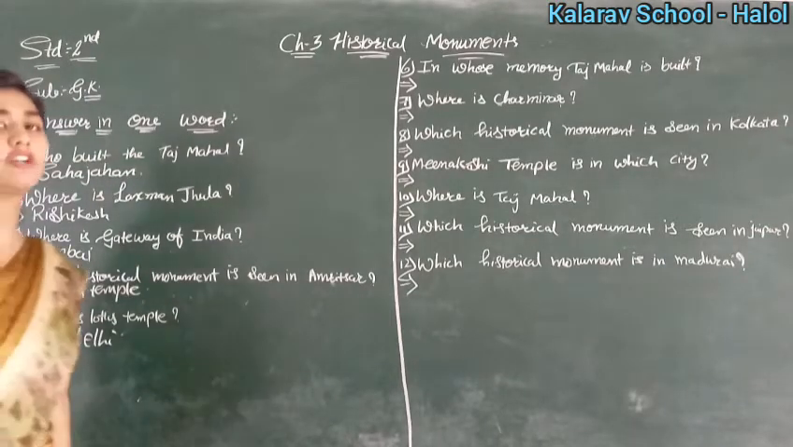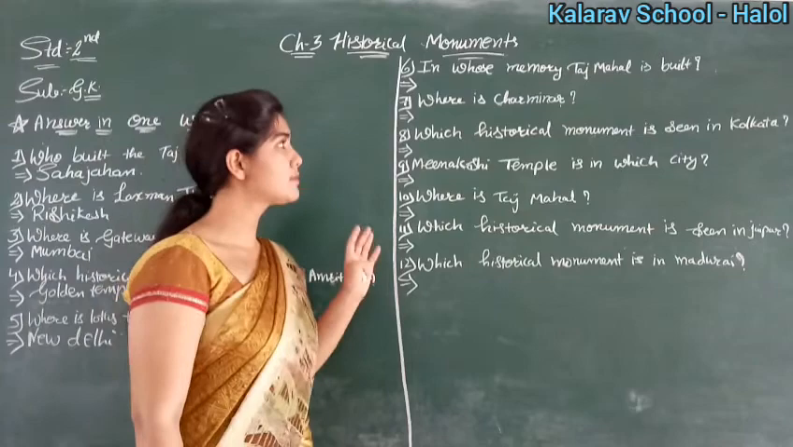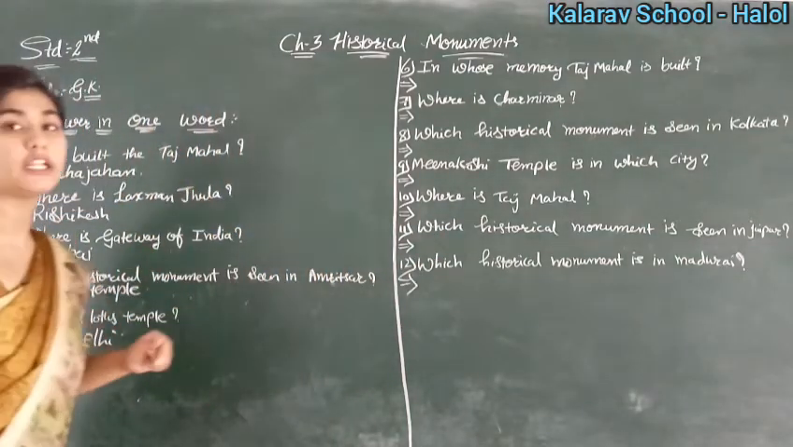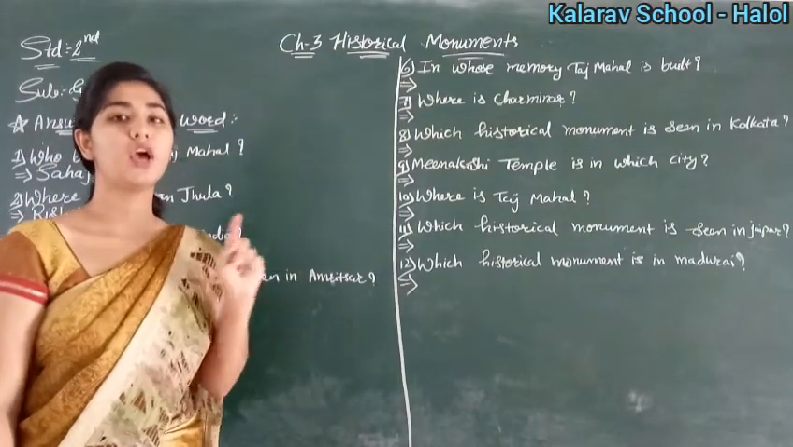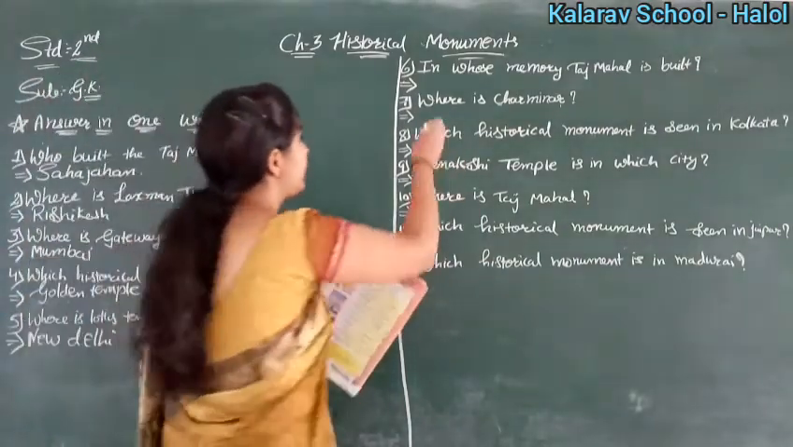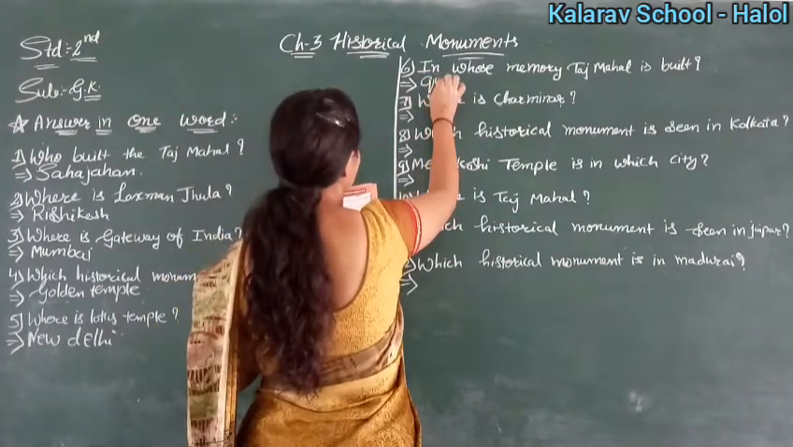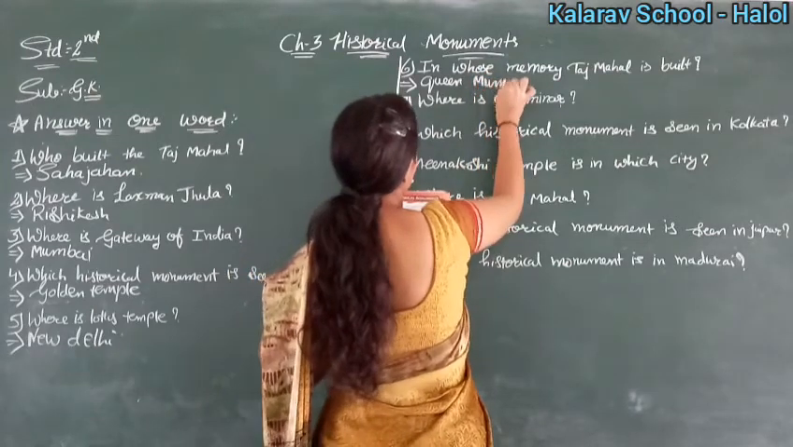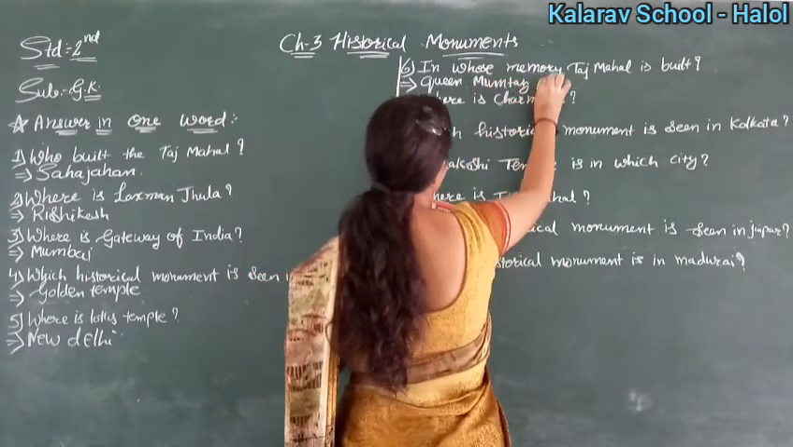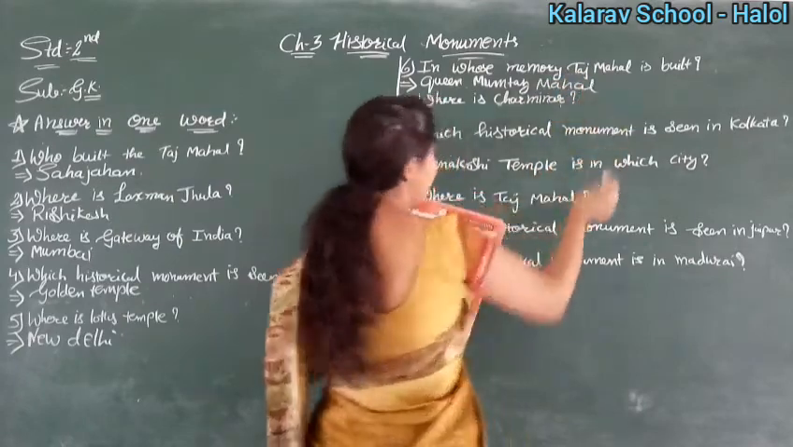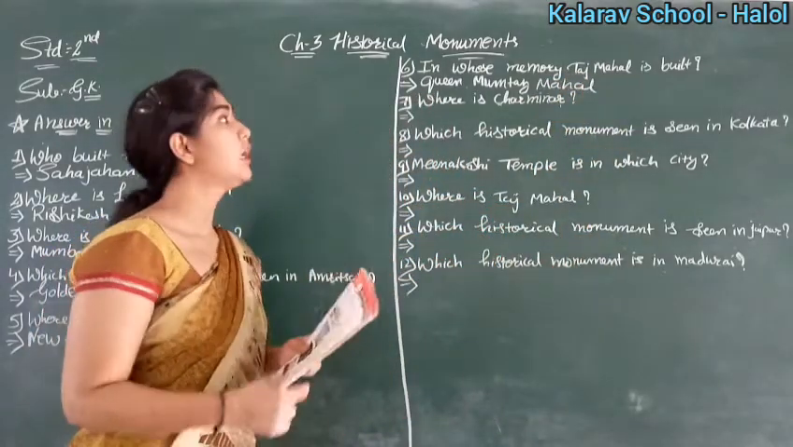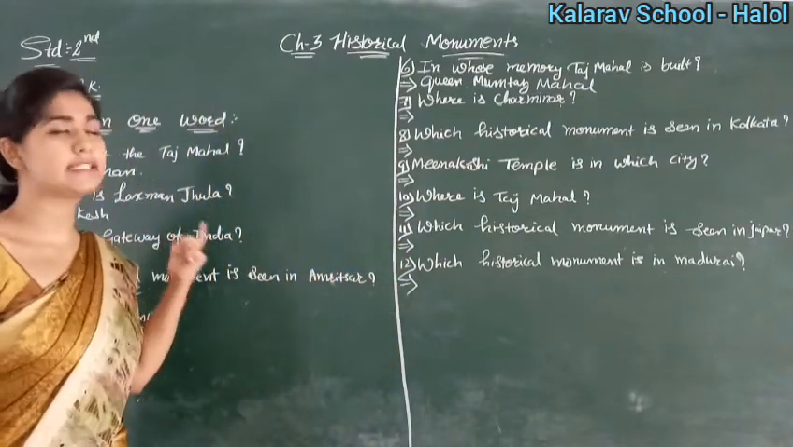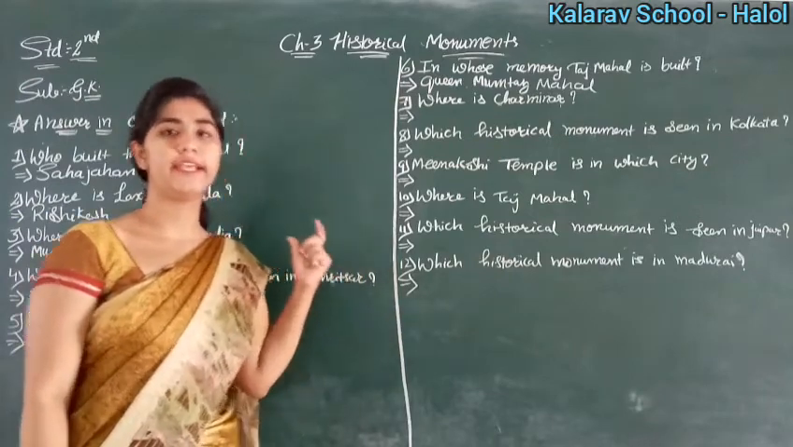Now we are moving further with number 6. In whose memory is the Taj Mahal built? So the Taj Mahal is built by Shah Jahan, but in whose memory? He is Queen Mumtaz. Yes, so here you will write Queen Mumtaz Mahal. Okay. Clear? It is built by Shah Jahan in the memory of Queen Mumtaz Mahal. Okay, and it is in Agra. It is built in Agra.